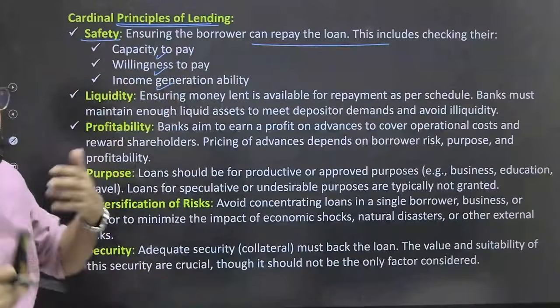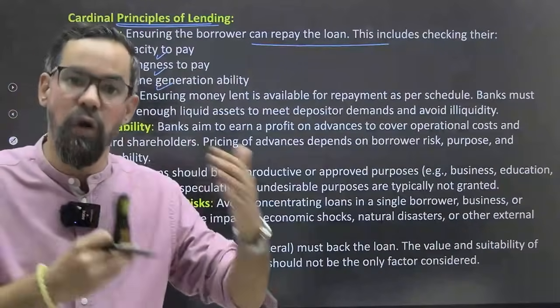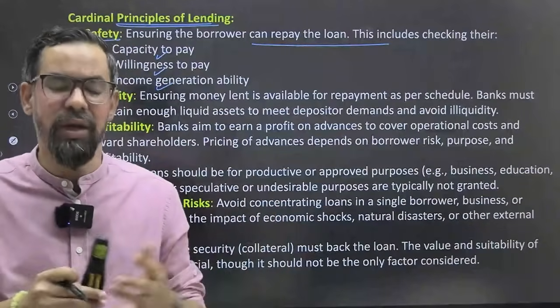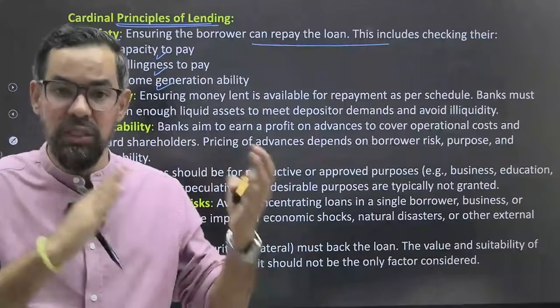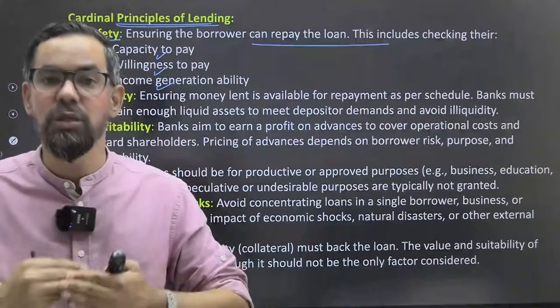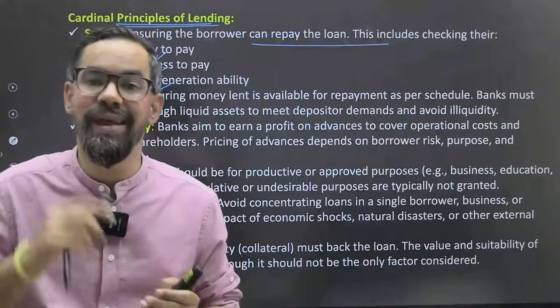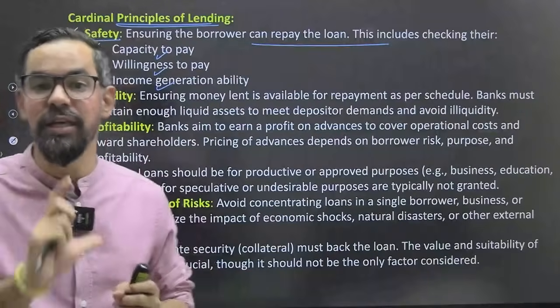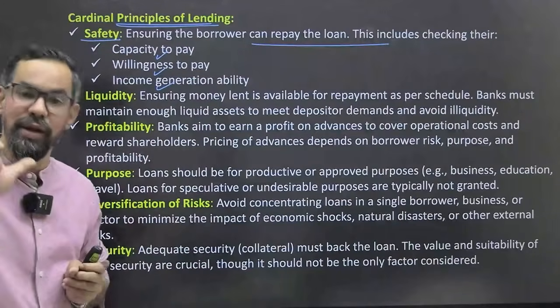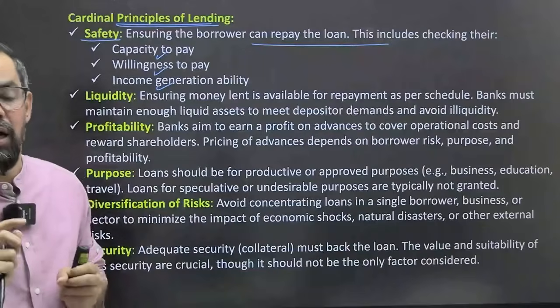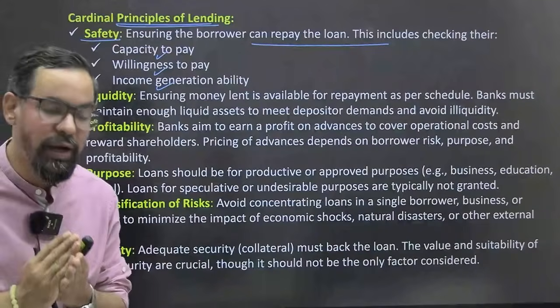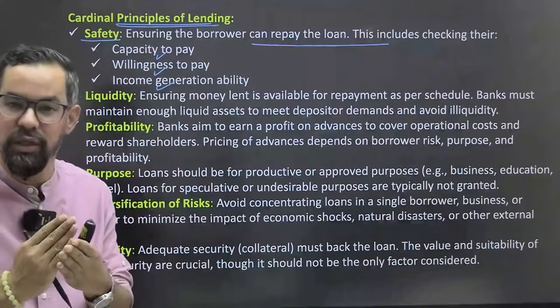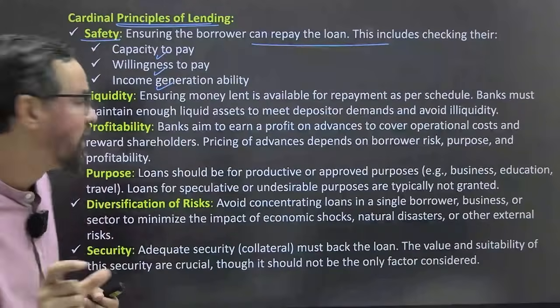We can use FOIR and other ratios to see the overall debt and how much of the monthly income, the take-home, is left. Accordingly we do the loan appraisal, and on that basis we decide the limit, interest rate, and the overall credit capacity based on the creditworthiness of that particular customer.